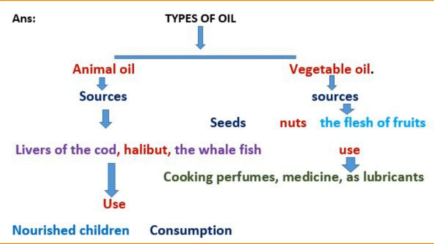As you can see its answer in the form of a tree diagram, types of oil, then there are two types of oil, animal oil or vegetable oils, then its sources. Okay, so here there is a chance to get maximum marks. So I suggest you choose verbal to non-verbal activities.